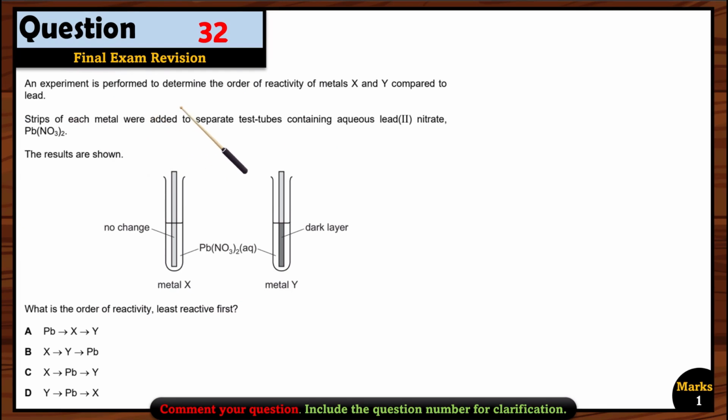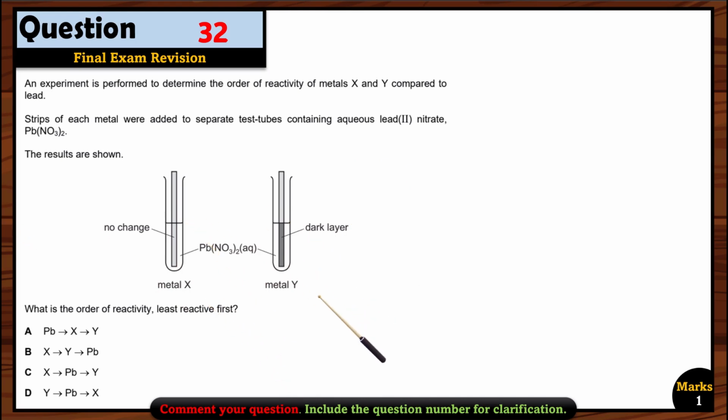Okay, let's see question 32. An experiment is performed to determine the order of reactivity of metals X and Y compared to lead. Strips of each metal were added to separate test tubes containing aqueous lead nitrate. The results are shown. When metal X reacts with lead nitrate, there is no reaction, no change. But when metal Y reacts with the lead nitrate, we get a dark layer. It means that a reaction is taking place here.